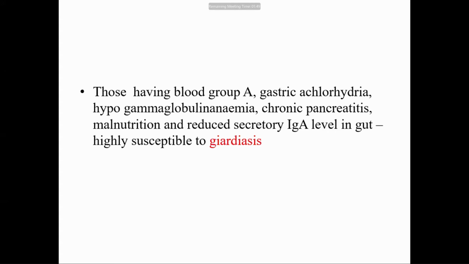Okay, individuals with these factors are usually susceptible to giardiasis. It means individuals having blood group A, gastric achlorhydria, hypogammaglobulinemia, chronic pancreatitis, malnutrition, and reduced secretory IgA level in the mucosa of the gut are highly susceptible to giardiasis.